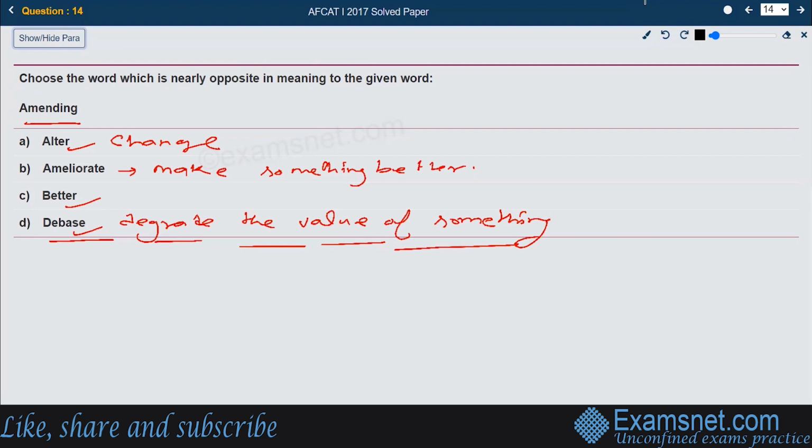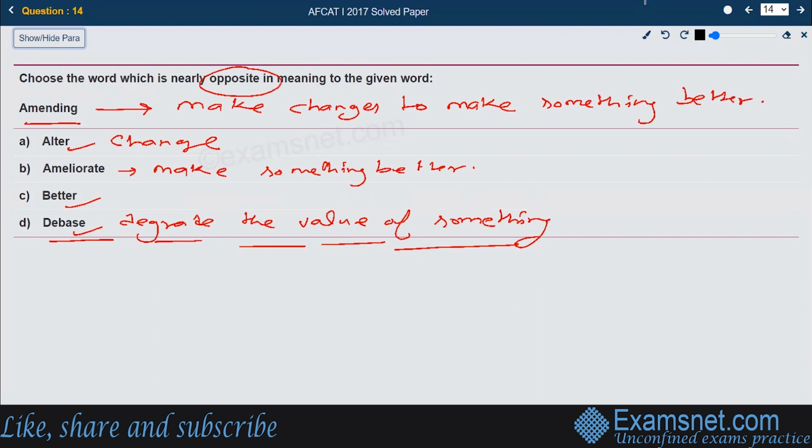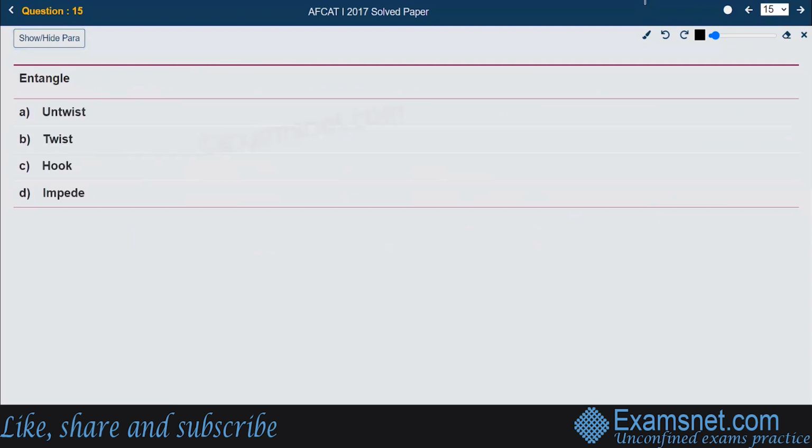And the word amending means to make changes for improvement, to make something better. So we are supposed to find out the opposite, the antonym. The opposite of that should be debase, which means degrade the value of something. So that is the right answer, option number D, debase.